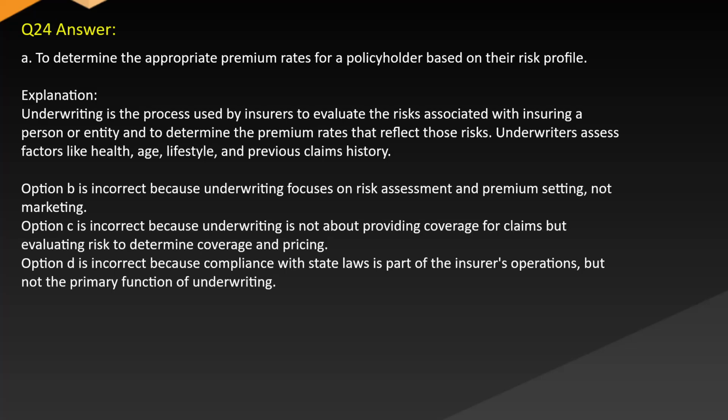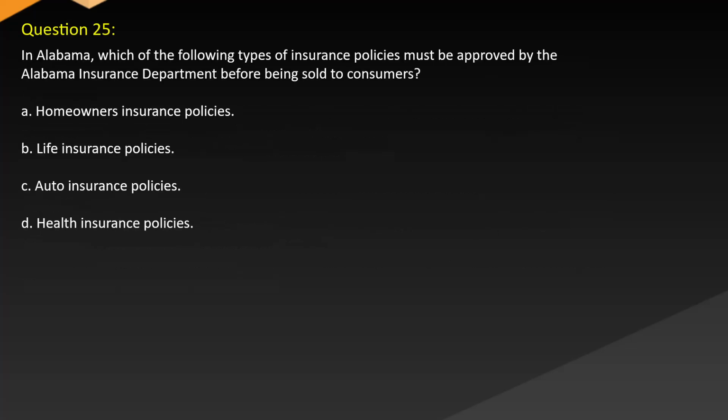Option B is incorrect because underwriting focuses on risk assessment and premium setting, not marketing. Option C is incorrect because underwriting is not about providing coverage for claims but evaluating risk to determine coverage and pricing. Option D is incorrect because compliance with state laws is part of the insurer's operations but not the primary function of underwriting.